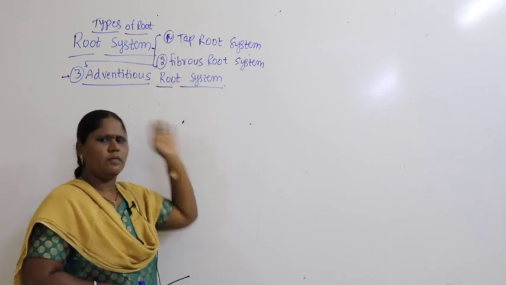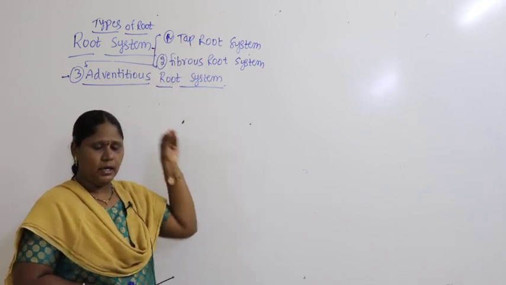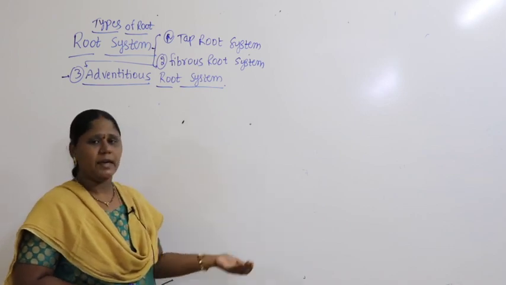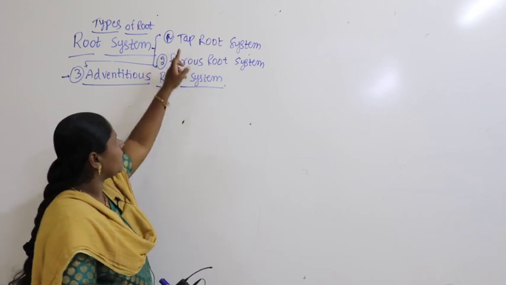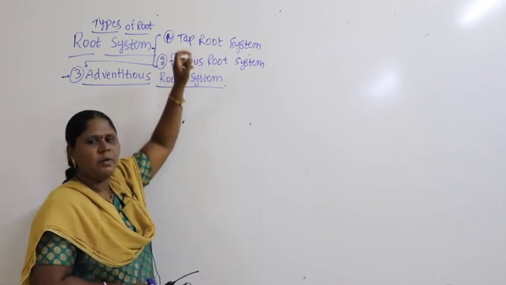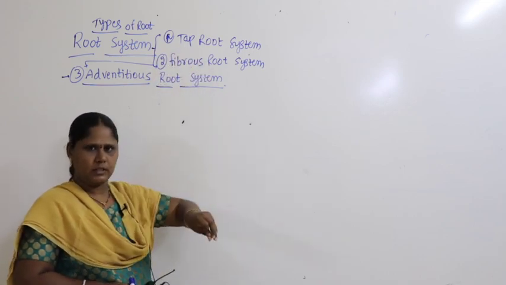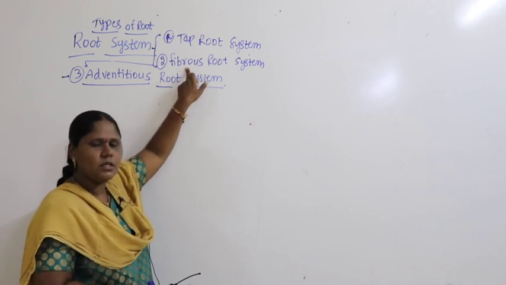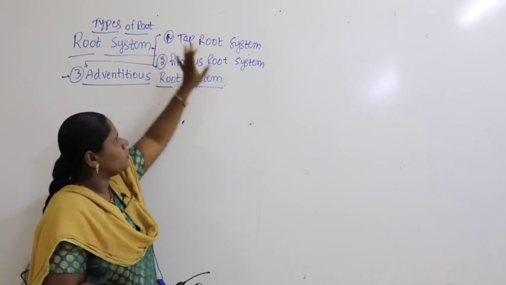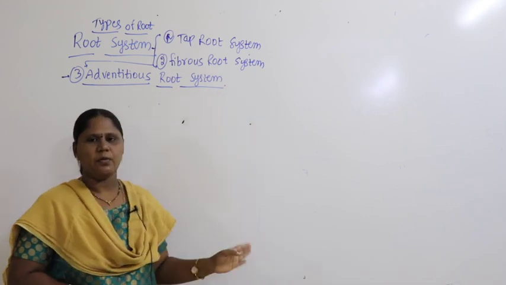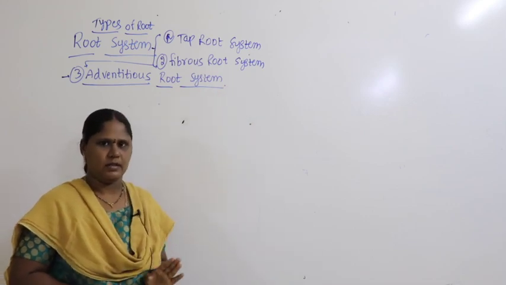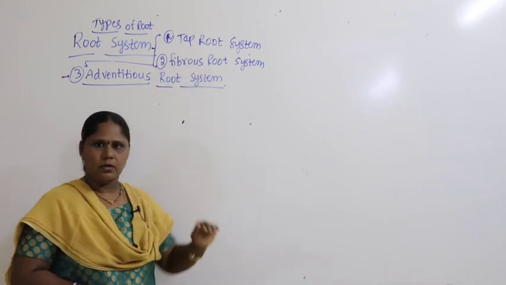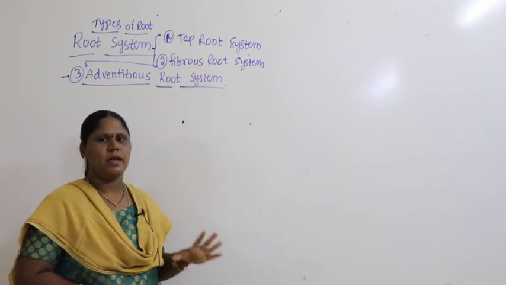In most of the plants, 90 to 95% of the plants, of course 80 to 90% of dicots, contain tap root. The remaining 10 to 15% are monocots, and they contain fibrous root system. These two together occupy 90 to 95% of the plants.